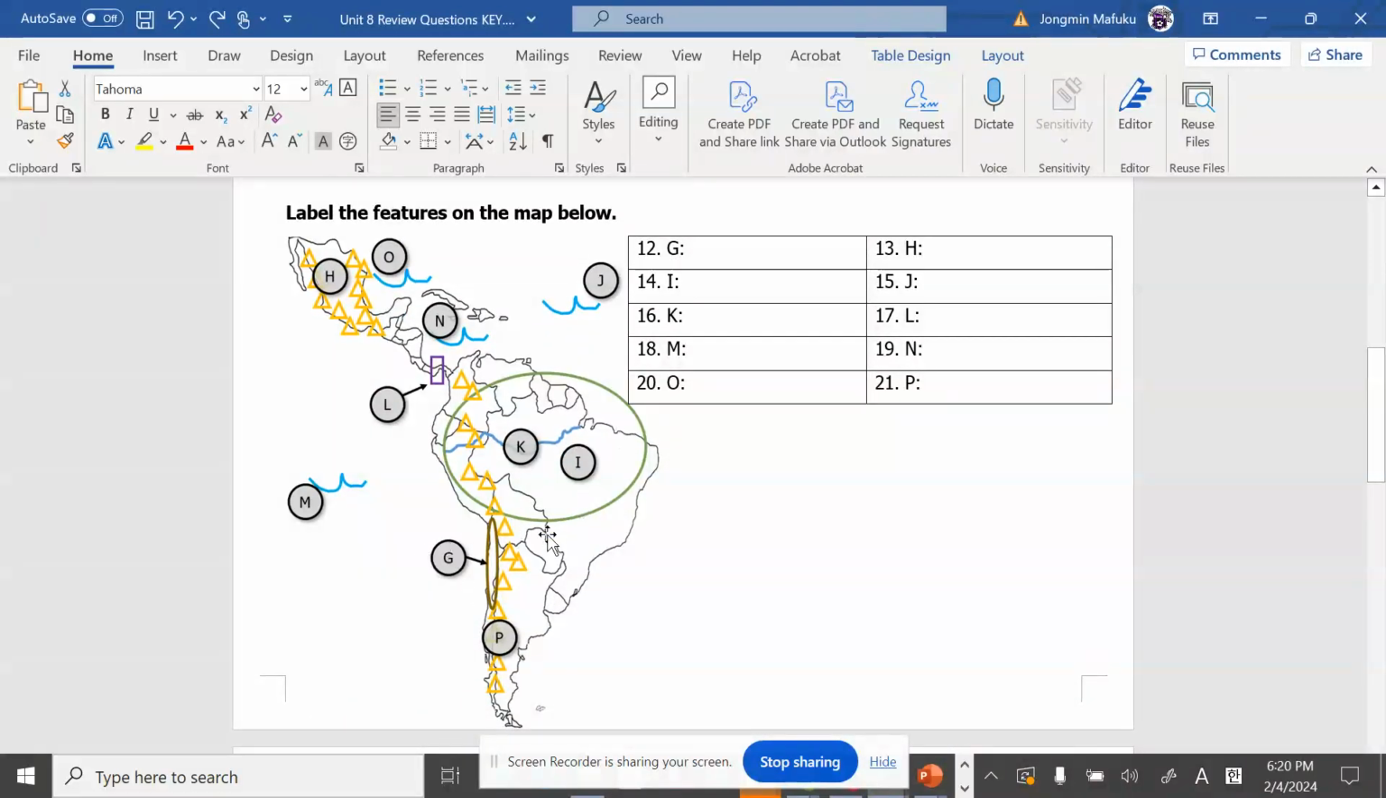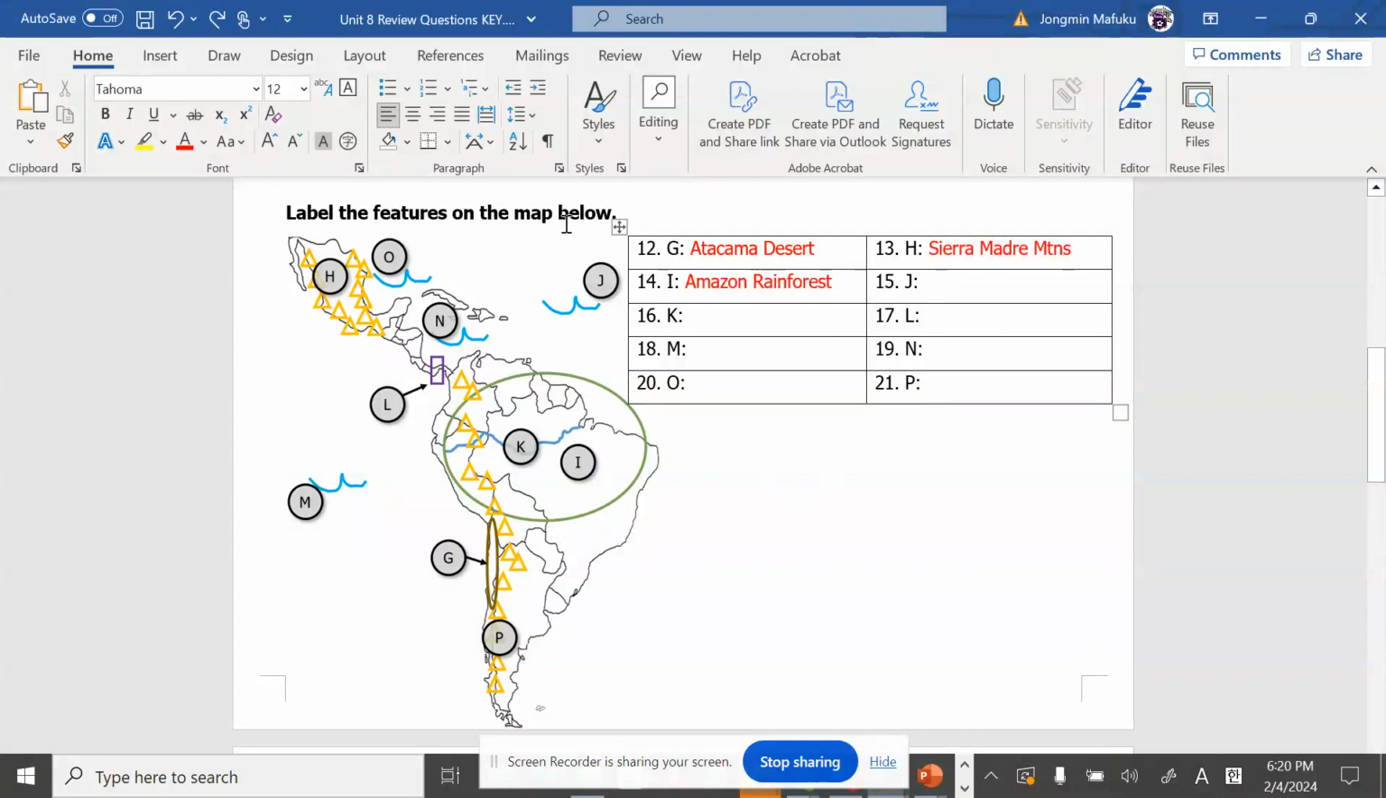12G, we got right here in the middle of the Andes Mountains. The answer is Atacama Desert. H, we have right here in North America, in Mexico, a mountain range that is causing the air pollution to be trapped: Sierra Madre Mountains. And then we have number 14, I, which is not talking about the river, but about the rainforest itself, and it is the Amazon rainforest.